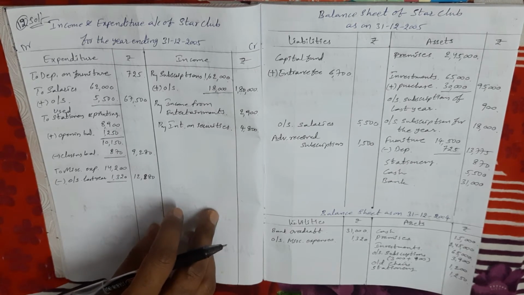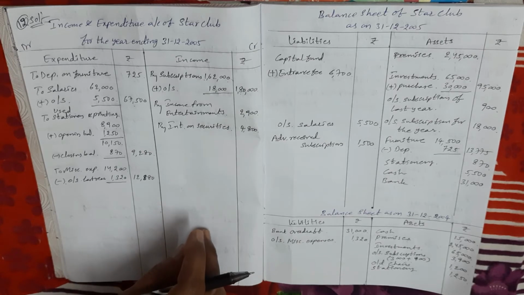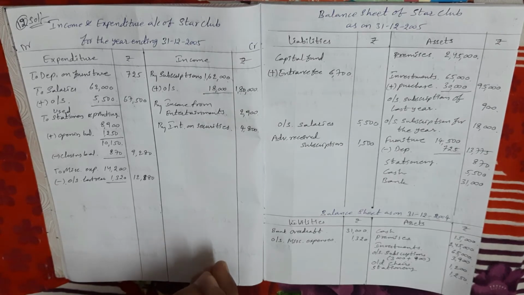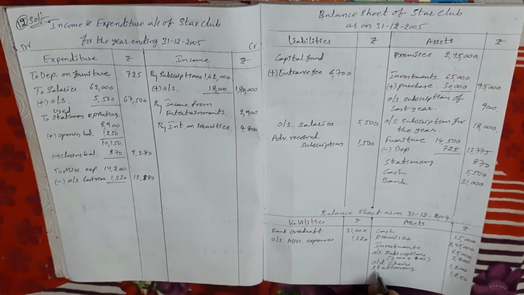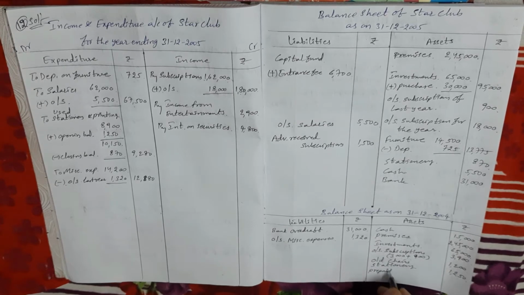Next, the club has paid 5,500 rupees in the year 2004 towards telephone charges, of which 1250 rupees relate to 2005. So last year they paid 5,500 rupees, but in the 5,500, 1250 rupees is current year related. So in last year's balance sheet, we take the asset side, because the current year's amount paid last year is prepaid.